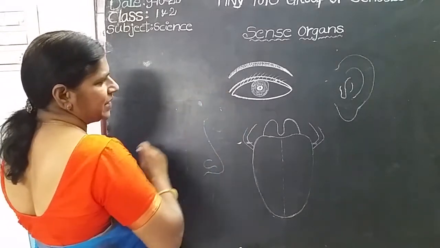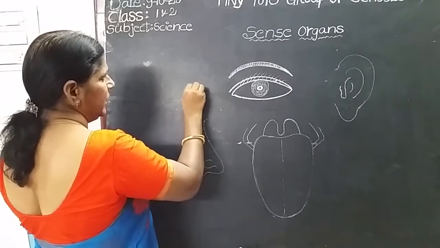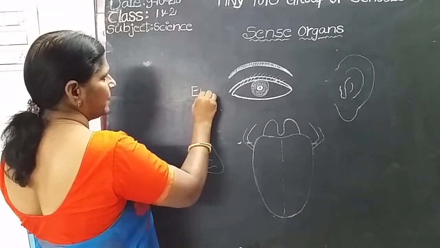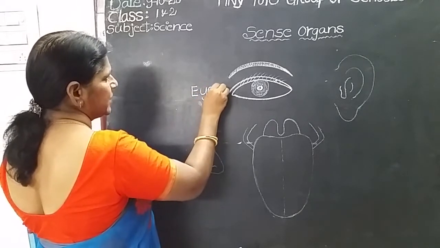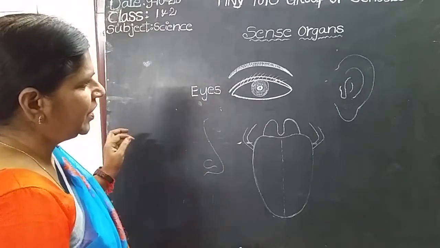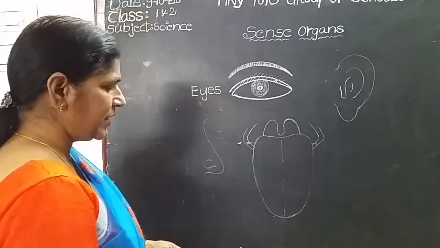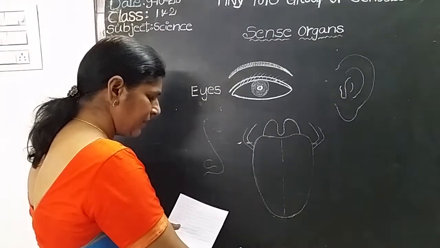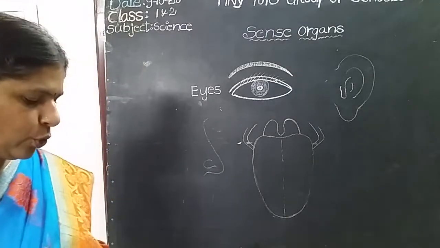What is the name of first sense organ? Eyes. E-Y-E-S, eyes. Okay, children, will you write? Yes, E-Y-E-S, eyes. Okay, eyes. Is it clear, Nana? Okay, go to next. What is the next one? Ear. Okay, ear diagram. Okay, we have 2 ears.